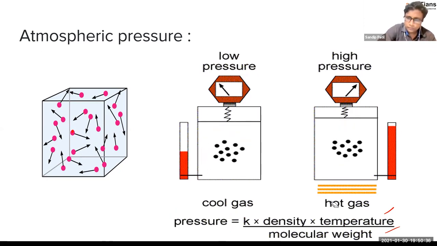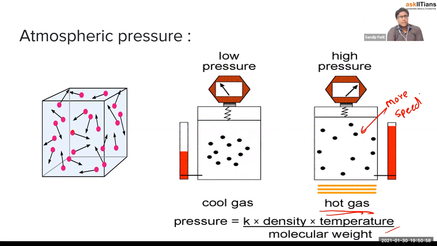Also remember, for the hot gas, these molecules are moving with more speed than the cold gas. So if the speed is more, obviously pressure is also more. So can I say that pressure of the gas depends on the speed also? Yes. And speed depends on what? Temperature.